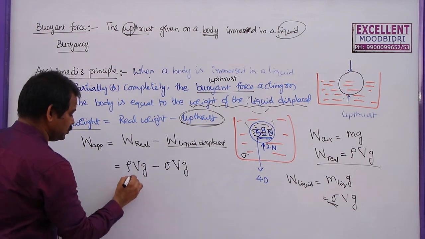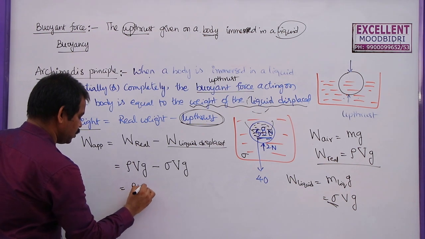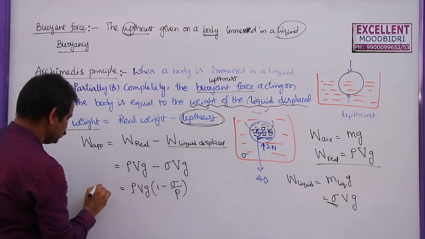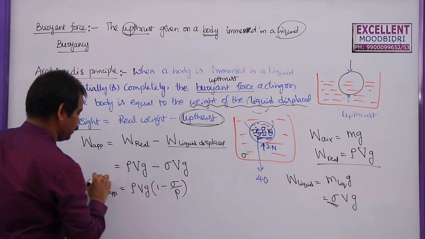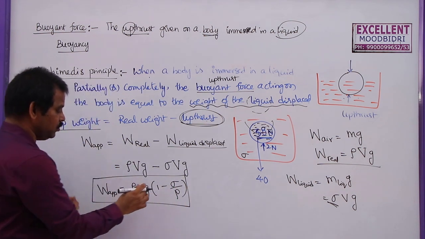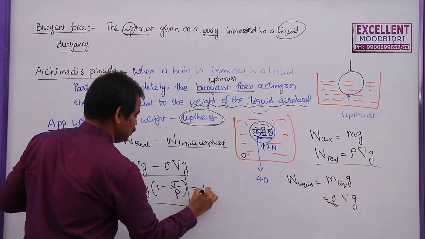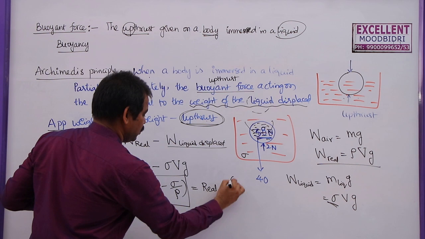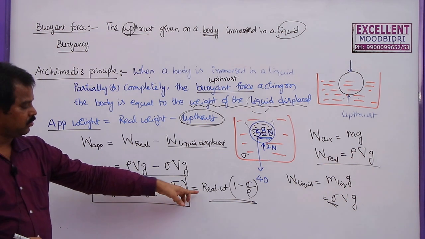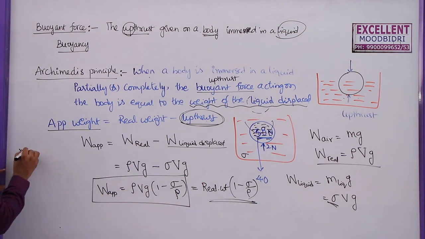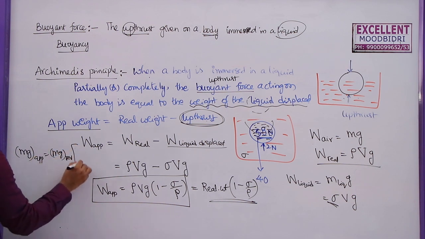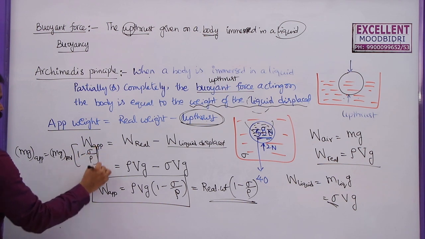So now you can write this as rho Vg minus sigma Vg. If you take rho Vg common, 1 minus sigma by rho. So this is the apparent weight of this body. The apparent weight is given by rho Vg, which we call the real weight, into 1 minus sigma by rho. So to find out this apparent weight, we need to use this formula. We can write mg apparent is equal to mg real into 1 minus sigma by rho.